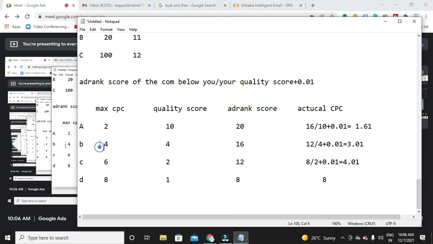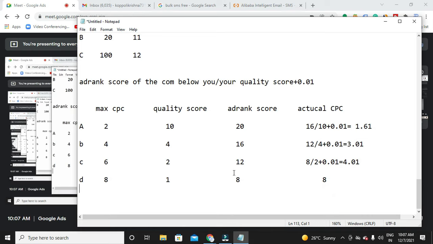Okay. So now when I go with a maximum of 4 rupees, is it taking exactly 4 rupees? No, it is taking below 4 rupees. And when I go with a max CPC of 6, it is taking 4 rupees. Okay. And when I go with 8 rupees, it is taking exactly 8 rupees. Why? There are no competitors below here. And because of his low quality score, he ends up in the bottom position.